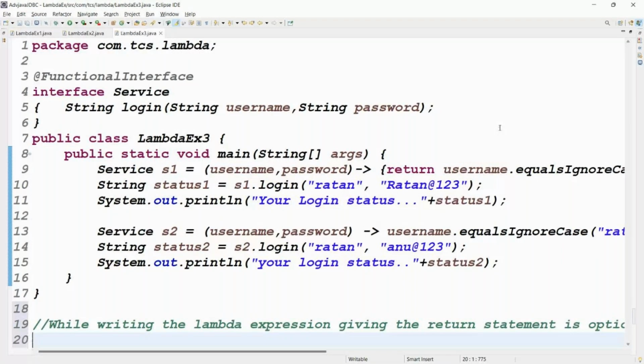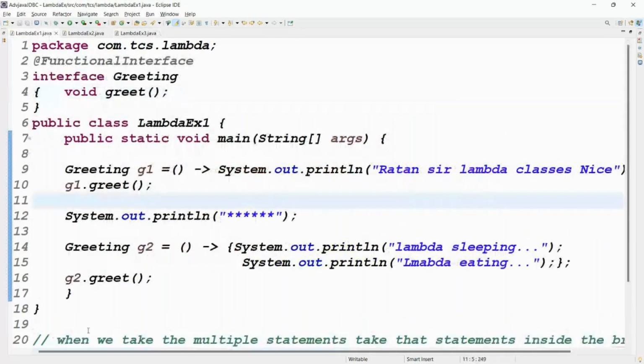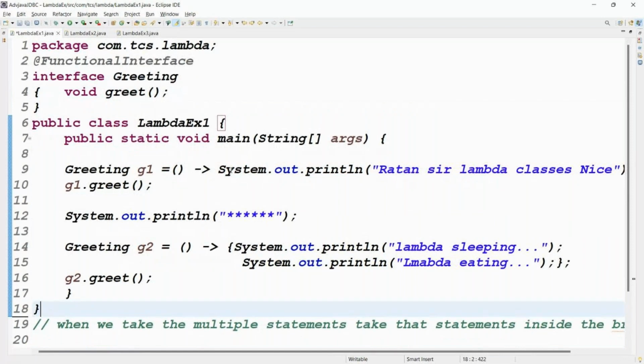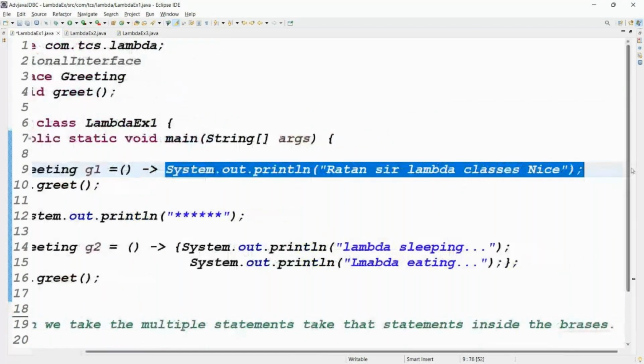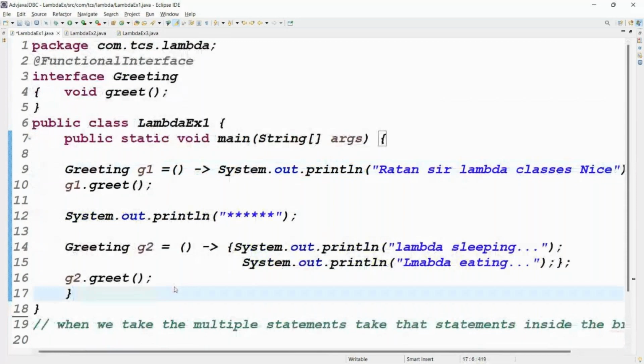The conclusions are clear? Yes. First example, tell me, what is the conclusion? When we have a single statement, it's not a problem. You can write directly like this. But when we have multiple statements, we take those statements inside what? Braces.